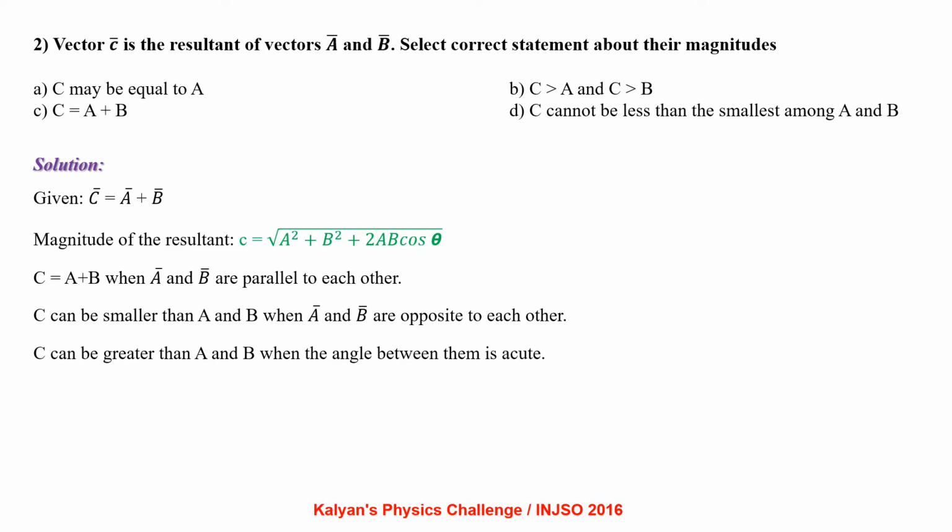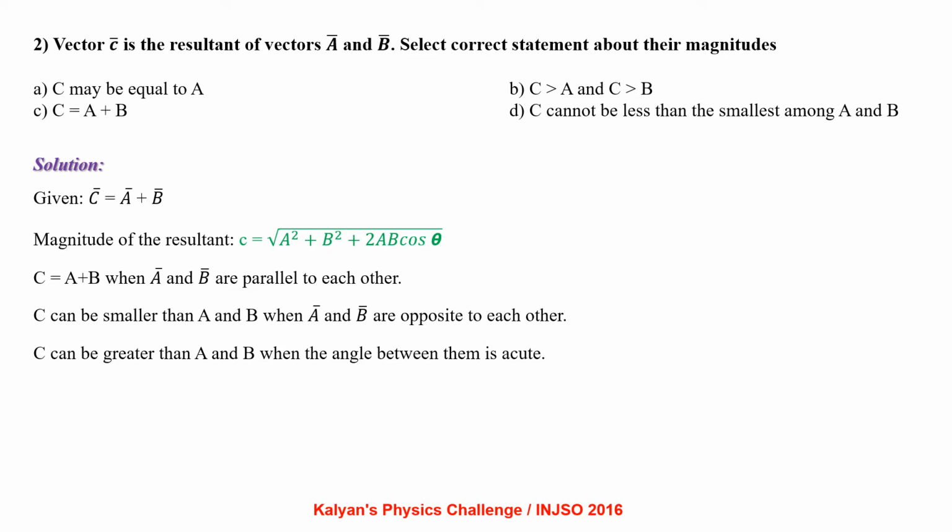Given C bar equals A bar plus B bar, the magnitude of the resultant C equals the root of A square plus B square plus 2AB cos theta. C may be equal to A when B is 0. C is greater than A and C is greater than B when the angle between them is acute. C is equal to A plus B when A and B are parallel to each other.